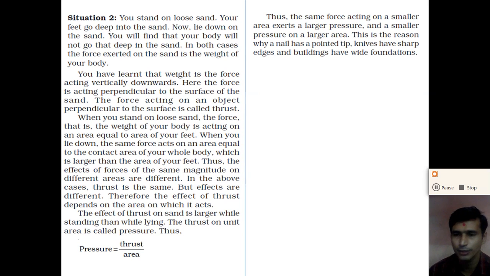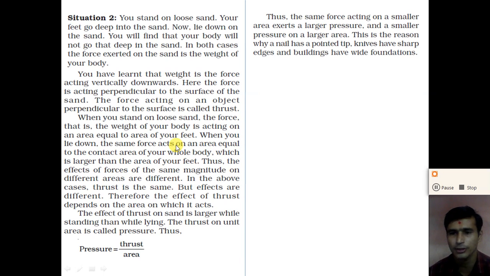When you stand on the loose sand, the force acting perpendicular to the surface is acting on the area equal to the area of your feet. But when you lie down, the same force acts on the area equal to the contact area of your whole body, right?